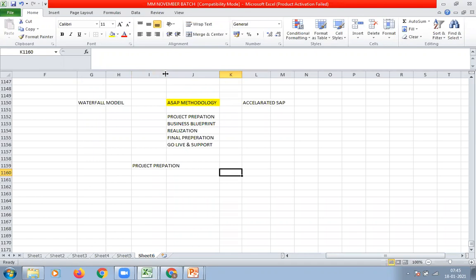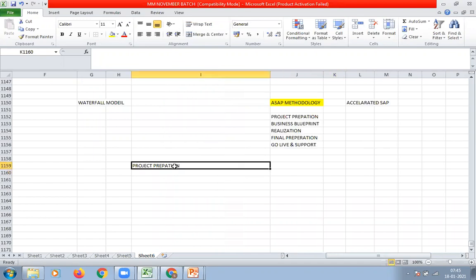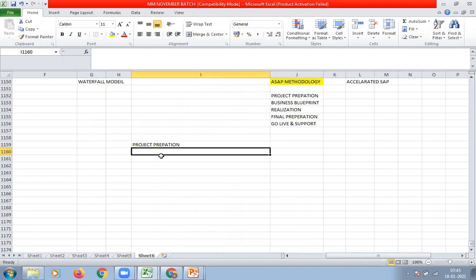In the project preparation phase, SAP consultants need to understand the customer business by interacting with end users.